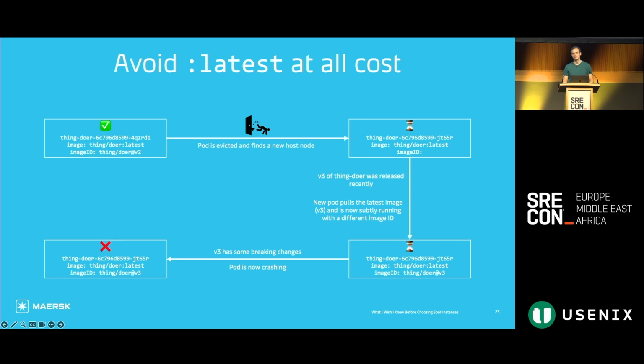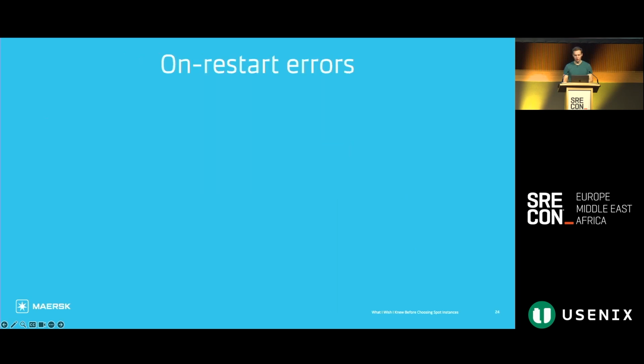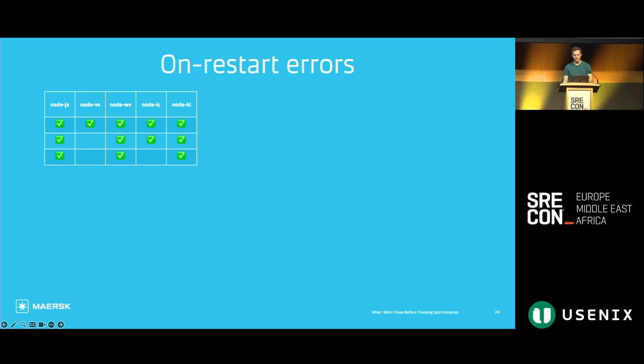This is also a good example of how spot nodes will punish us for not following a practice that is generally good. Even if we don't run on spot nodes, we probably still want to be pinning our dependencies, also for reasons of security, not just reliability. So there's a whole class of errors that we have come to call on-restart errors. And these are latent issues that are in the cluster that will surface only when a replica is restarted.